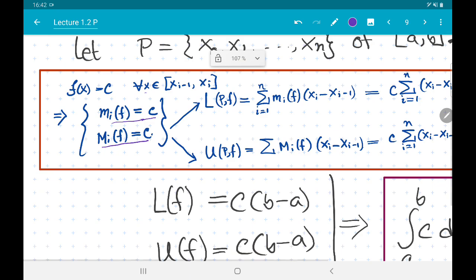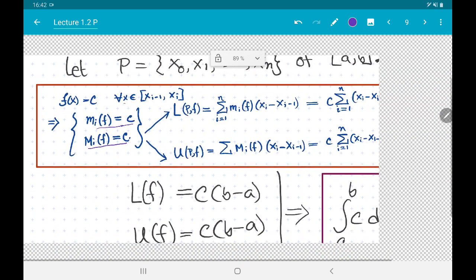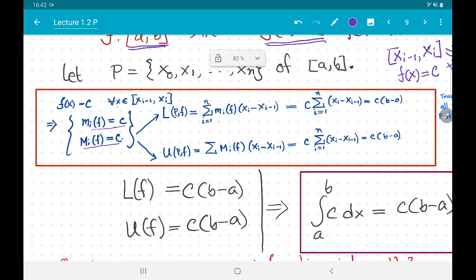Now we just have to write down the sum. LPF is always given by the sum of C times (x_i minus x_{i-1}), and this C is constant, and this sum, as we have seen before, is equal to B minus A. So LPF is equal to C times (B minus A). You can also see by exactly the same computation that UPF is also equal to C times (B minus A).